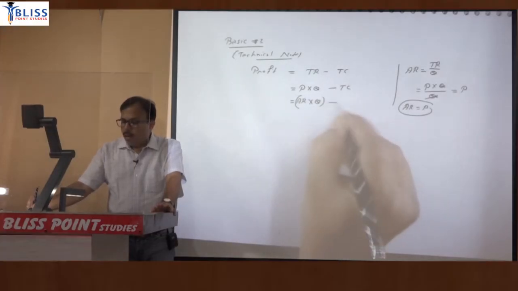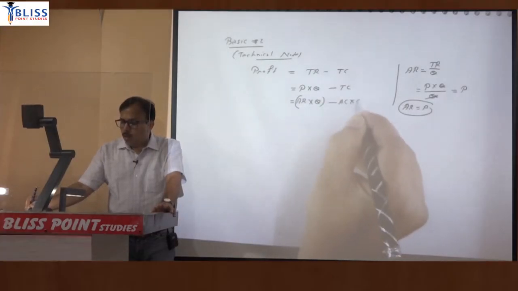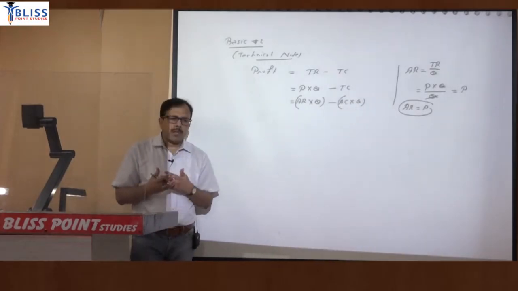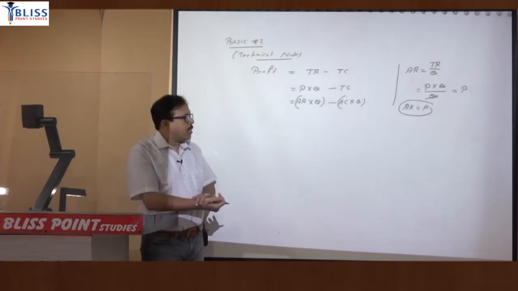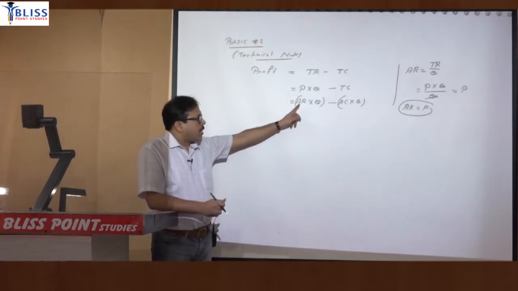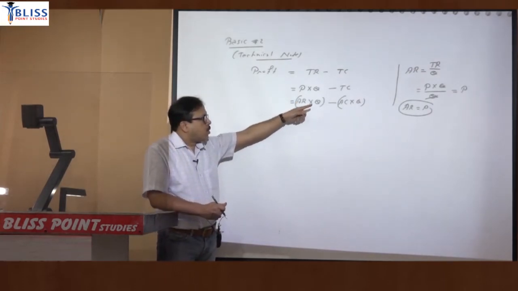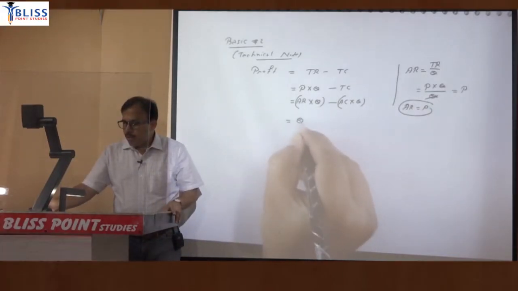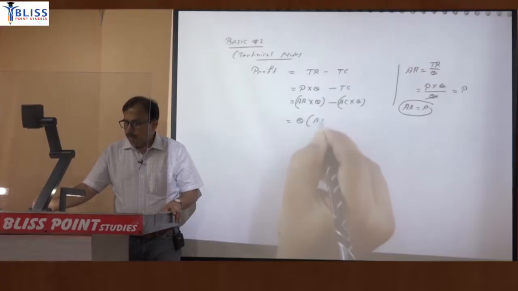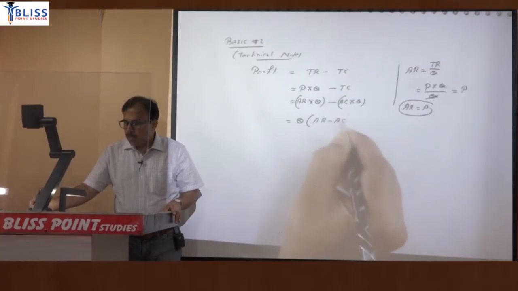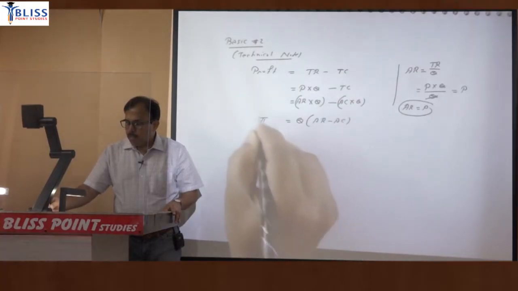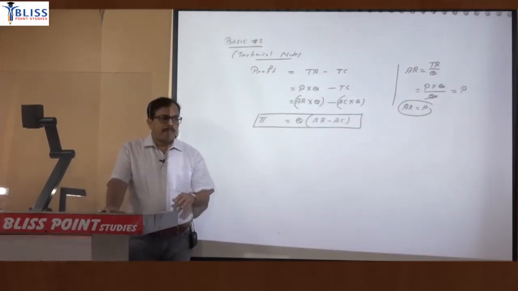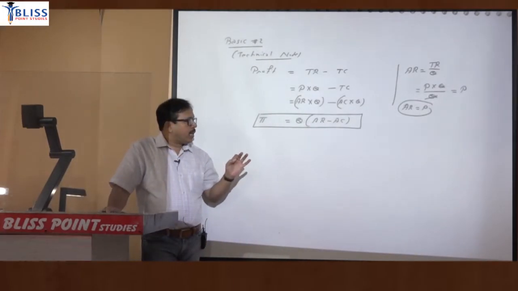Similarly, average cost into quantity will give you total cost. Average is for per unit. If you multiply it with the quantity, you get the total. So AR into Q is TR and AC into Q is TC. So if you take that quantity common, then in the bracket it is AR minus AC. Profit is denoted by the pi symbol. So profit is quantity into AR minus AC.